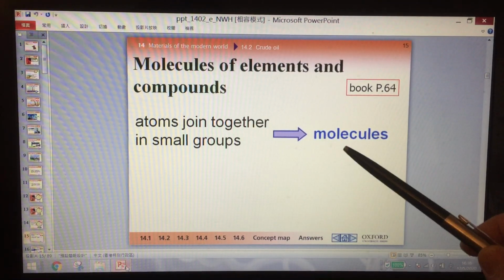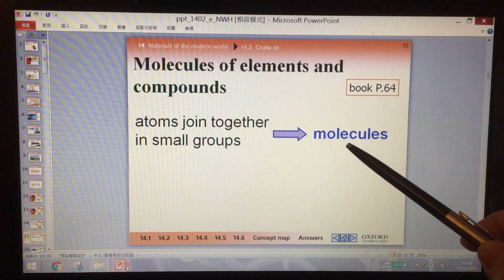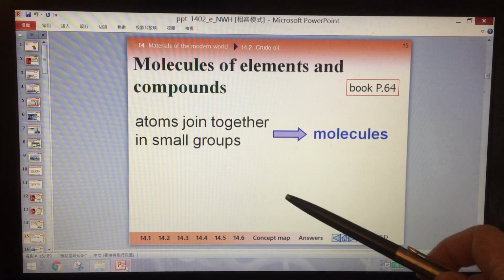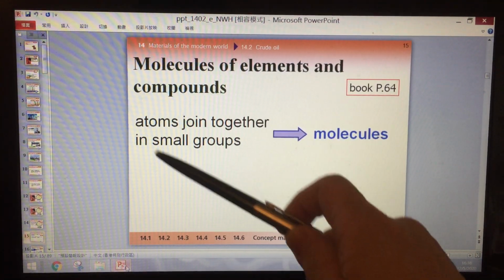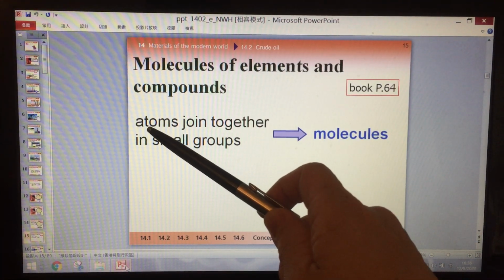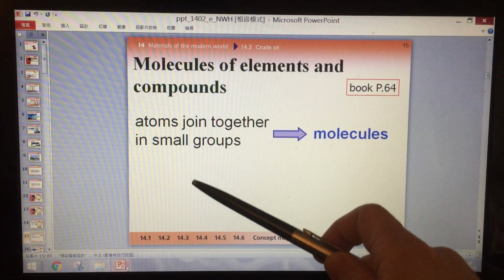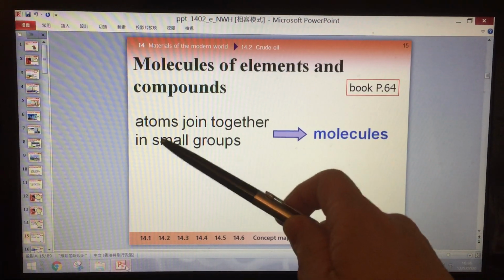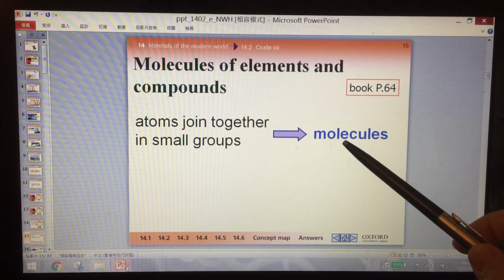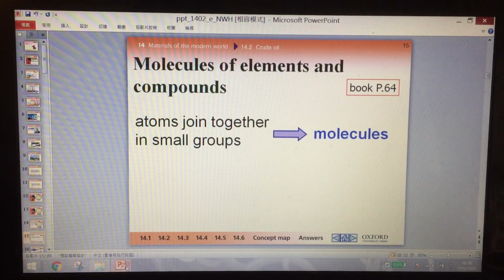And then the group, we say they are molecules. So just one atom, we say atom. Two or more atoms joined together become a small group, that is a molecule.